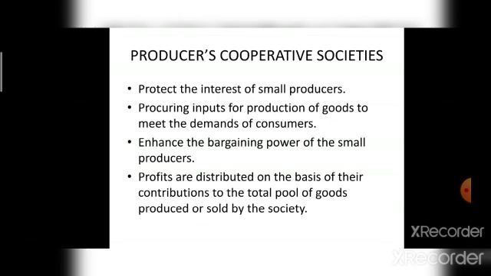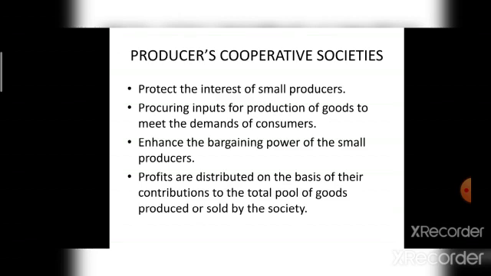It enhances the bargaining power of the small producers, in the sense that the society aims to fight against the big capitalists. It supplies raw materials, equipment, and other inputs to the members and also buys their output for sale.